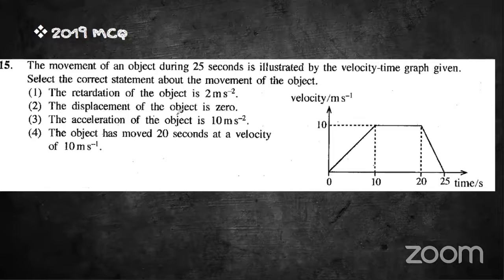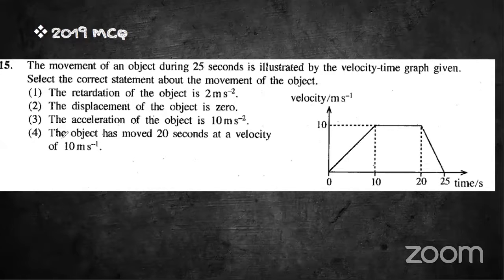The displacement of the object is 0. The displacement of the object is not 0 because the graph is having an area. If the graph is having an area, that means there is a displacement. So this statement is incorrect. The acceleration of the object is 10 ms minus 2. Is it correct? No, it is not correct.